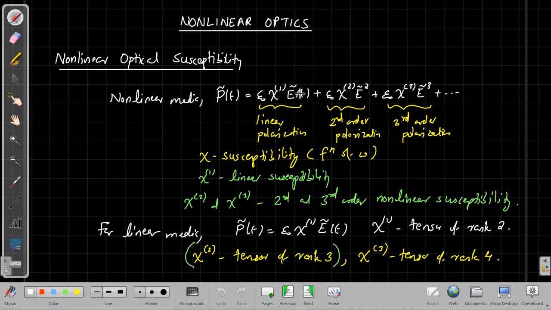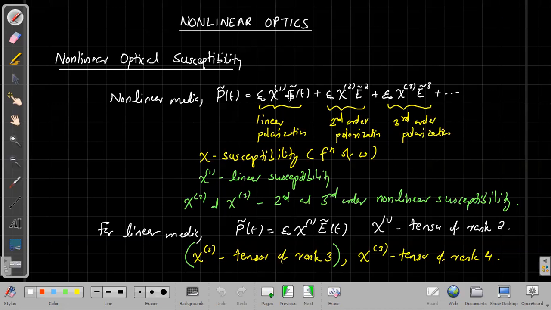Remember it is just the quantity which connects the electric field and the nonlinear polarizations.